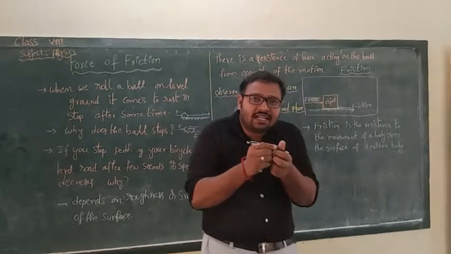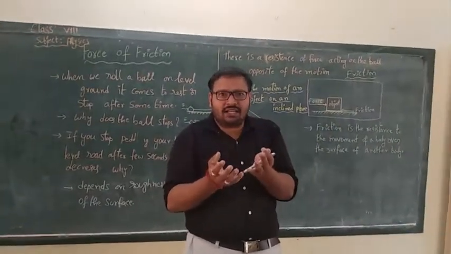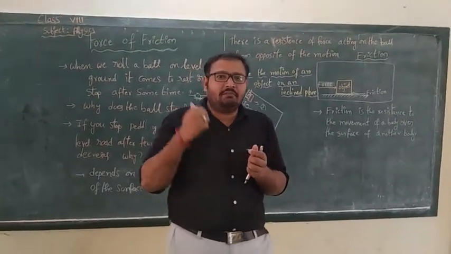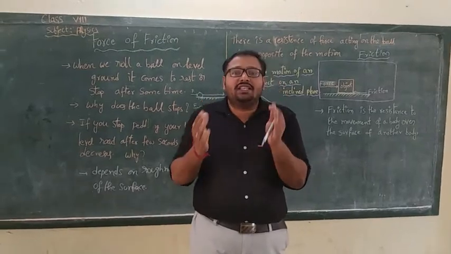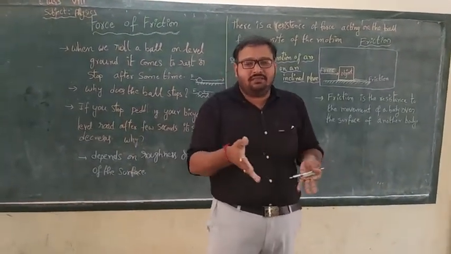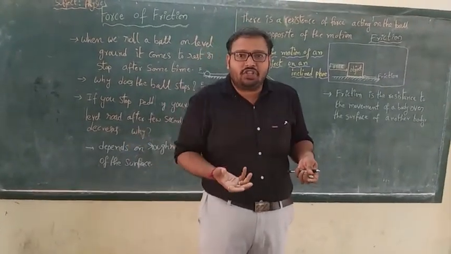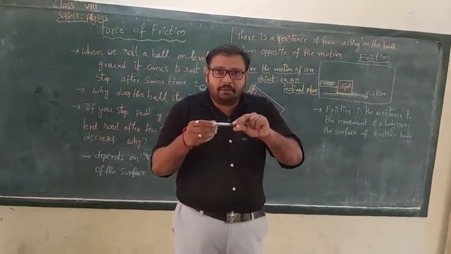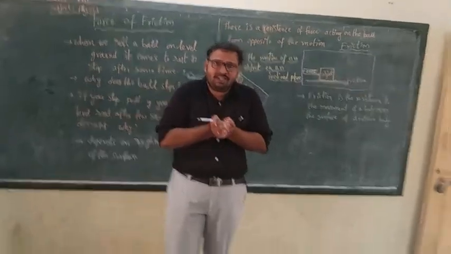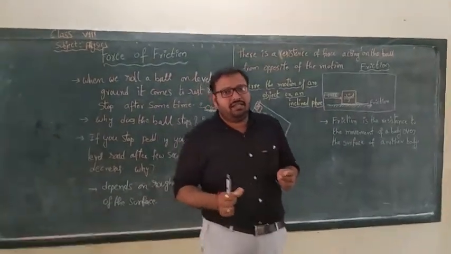Even while writing, walking, even the tire of a vehicle, did you observe the tire of a vehicle? There are some grooves marked on it. Sir, why are the markings there? To increase the friction. If the friction is less, the tires of a vehicle may slip. So to increase the friction, we are using the grip. Due to friction only, we can walk comfortably, we can catch objects. If the friction is less, the object may slip. This is about friction.